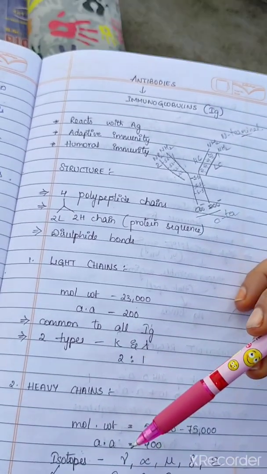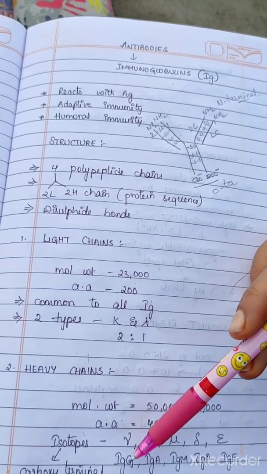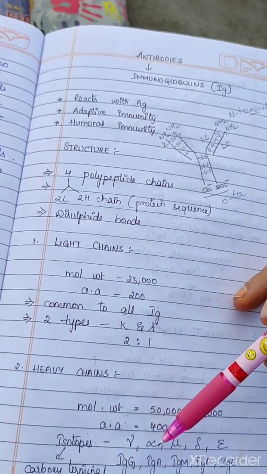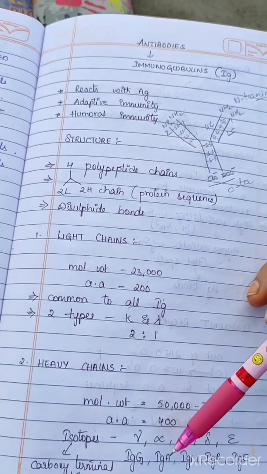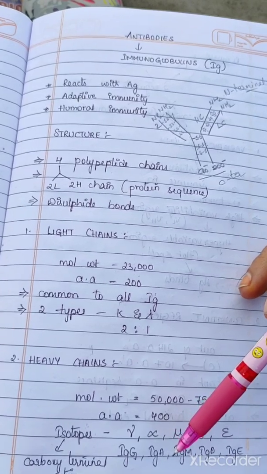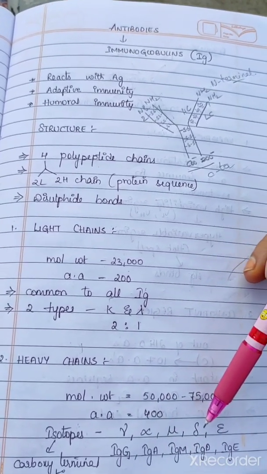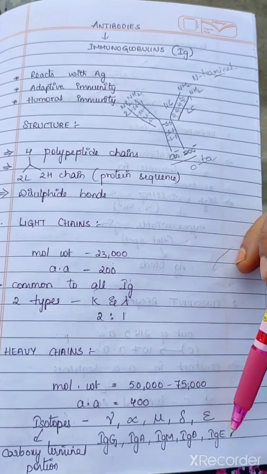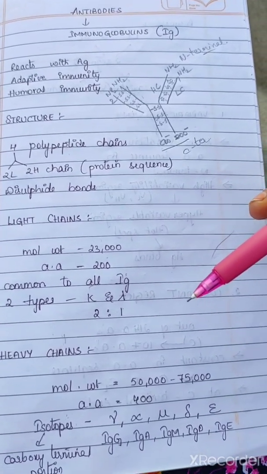If it is having a gamma heavy chain, it will be showing as IgG. If it will be having alpha heavy chain, it is immunoglobulin A. If it is having mu, IgM. If it is having delta, IgD. If it is having epsilon, it is said to be an IgE type of immunoglobulin.